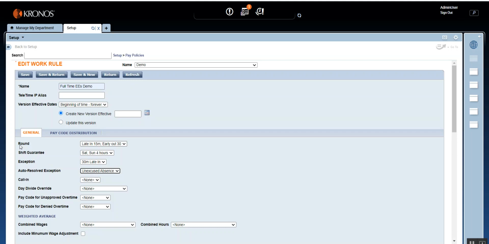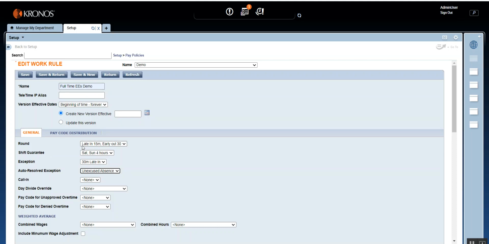So remember one important thing, these 4 you can only assign one per work rule. So if you have employees who do not get unexcused absence or who do not have exceptions, then you will have to create a completely different work rule, because they can be different set of employees, like hourly employees, salaried employees. Salaried employees do not have to have exceptions because they do not punch in, punch out. Then you will have to create another work rule for them.